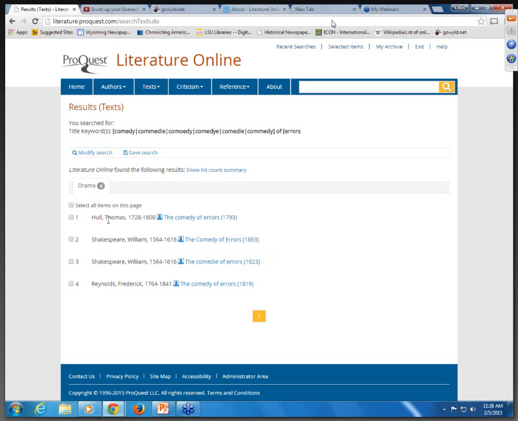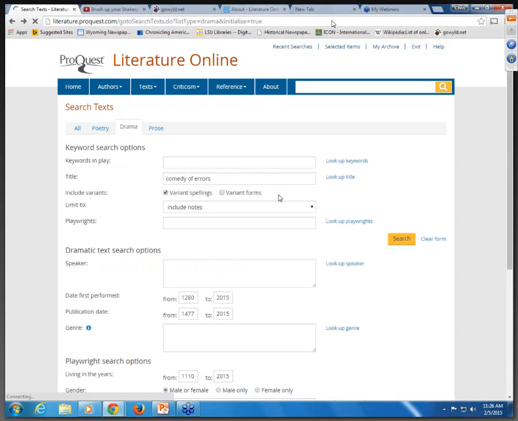Notice here that in our results for Shakespeare, we have comedy, C-O-M-E-D-Y, and comedy, C-O-M-E-D-I-E. There's also a box here for variant forms. Using that lets you lemmatize search terms. Lemmatization is a linguist term for the practice of bundling different forms of a word under the form in which the word is likely to appear in a dictionary. So you'll get things like love, loves, loveth, loving, loved. So that can be really helpful when you're searching these old texts.